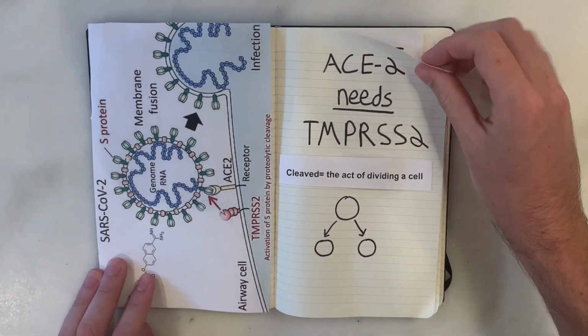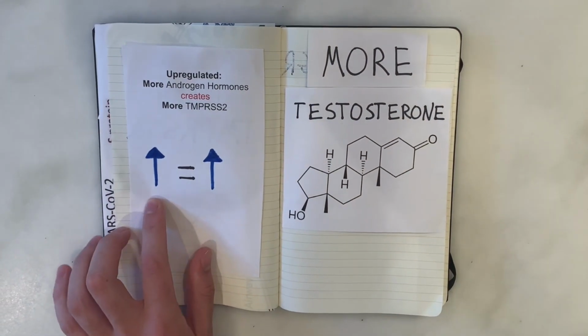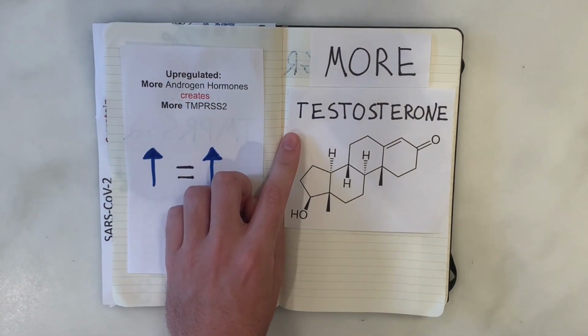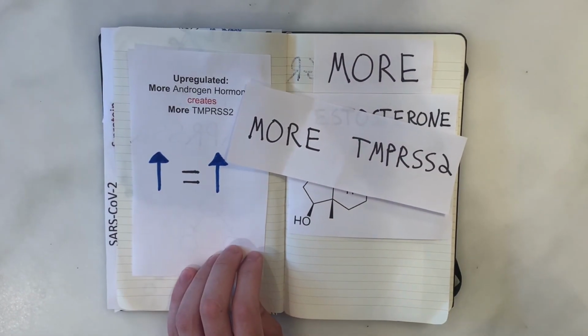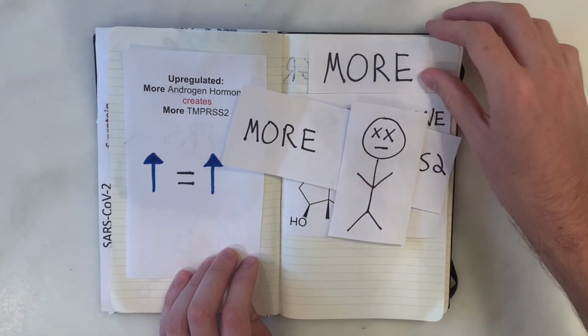ACE2 can't be cleaved without TMPRSS2, and TMPRSS2 is upregulated by androgen hormones. This means that the more androgen hormones one has, such as testosterone, the more TMPRSS2 one has, and therefore the more likely one will have trouble fighting off COVID-19.